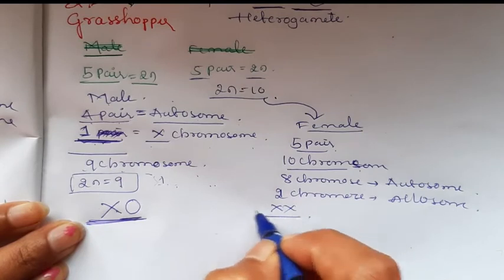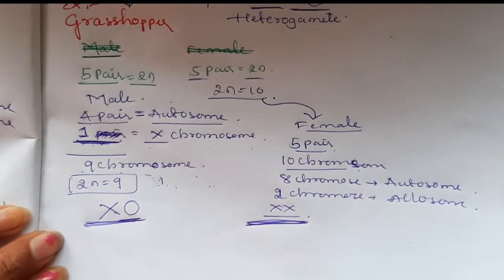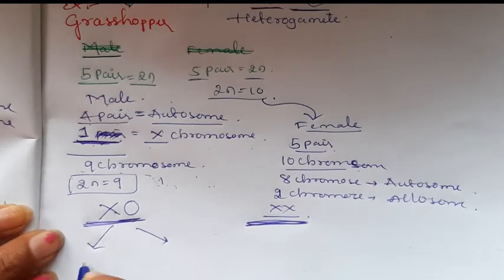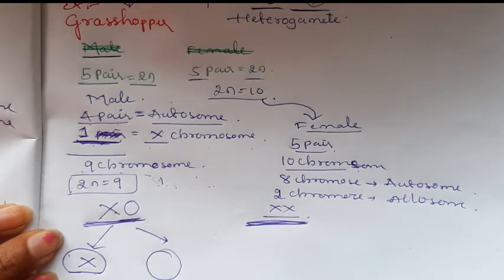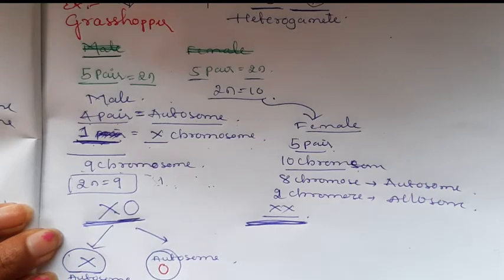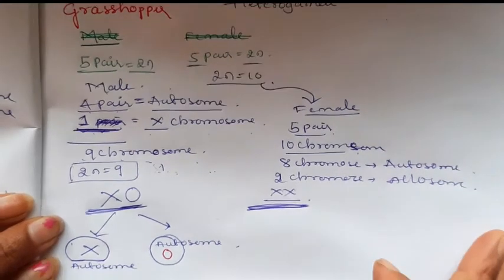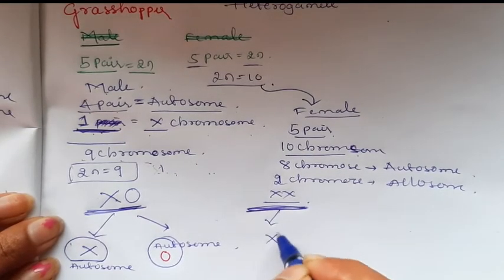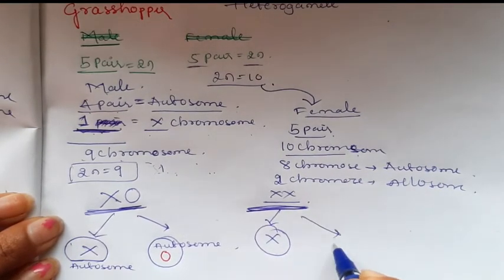Here we can see the XX type in case of female. Okay. While during the gamete formation the male forms a gamete with X chromosome with the autosomes, and another gamete with only autosomes. One gamete with the autosomes plus one sex chromosome. Another gamete is with only autosomes, no sex chromosome. If the sex chromosome is completely absent, it is represented by the O. Okay. Then in case of female, the gamete formation is autosomes plus one X chromosome, autosomes plus one X.